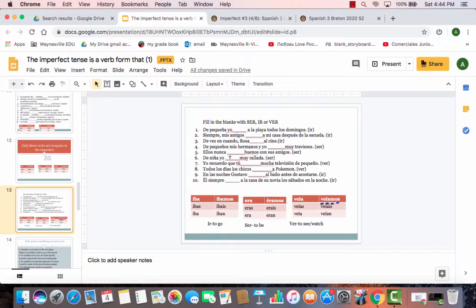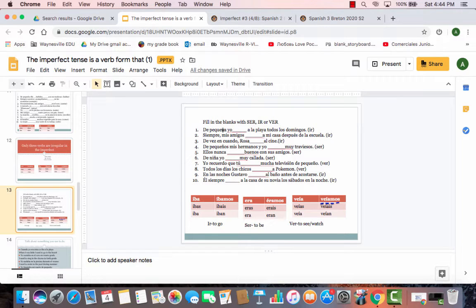Here we have several examples in which you have to conjugate the verb in parentheses, which is one of these three, and fill in the blanks. So let's work some of them together, and then the rest you will have to do on your own in this test. So follow my example.